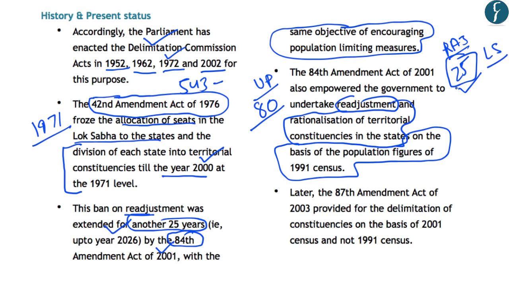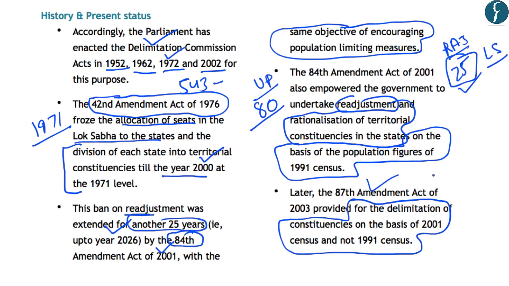And regarding this, as we have noted, the principle that is to be followed is the uniformity of representation between two territorial constituencies. And further, in the year 2003, the 87th Constitutional Amendment Act provided for the delimitation of constituencies on the basis of the 2001 census and not on the basis of the 1991 census.